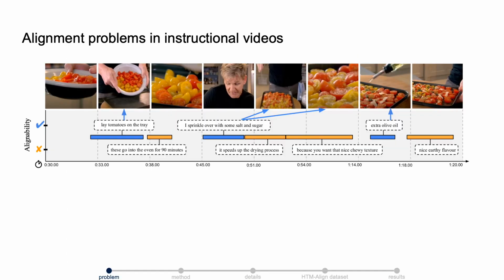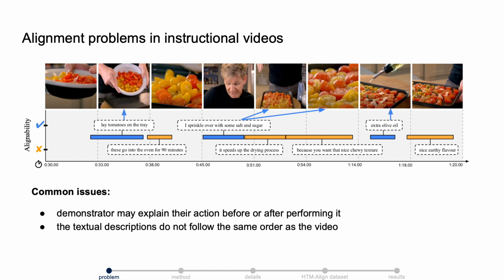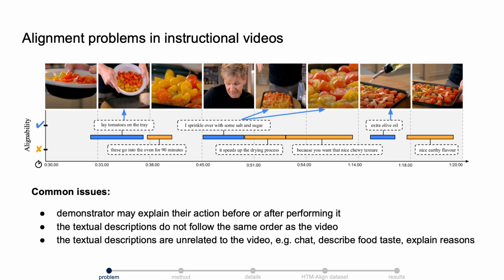There are some common alignment problems in this example. First, the video and the text descriptions are usually not semantically synchronized. In other words, they are misaligned. Second, many of the texts are unrelated to the video. For example, describing food taste and explaining reasons. These texts are not visually alignable.